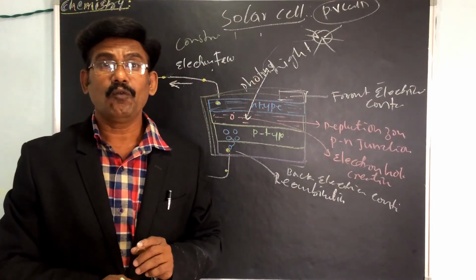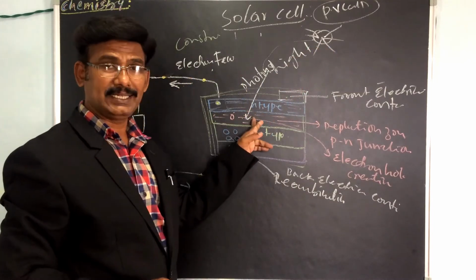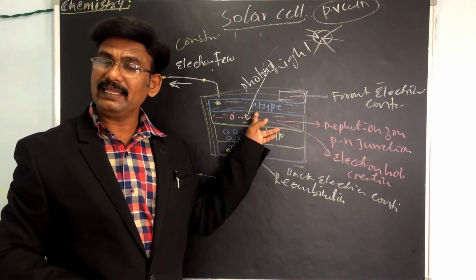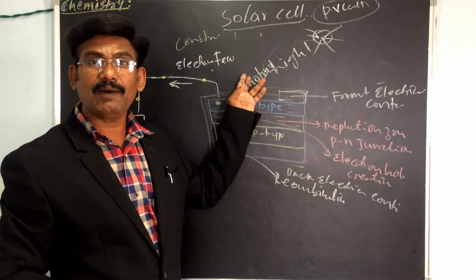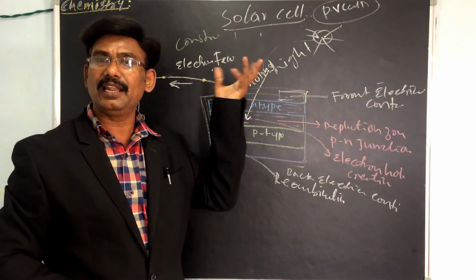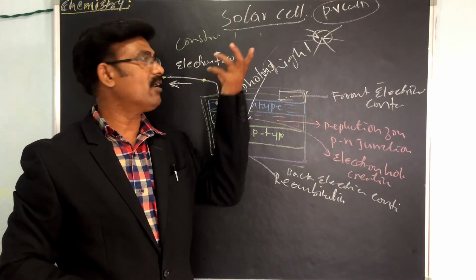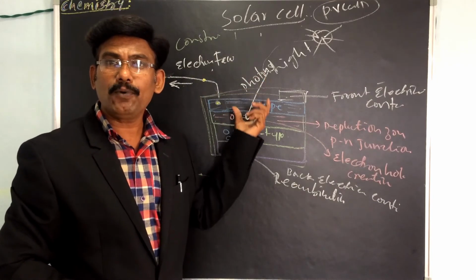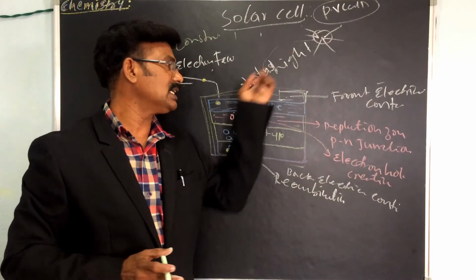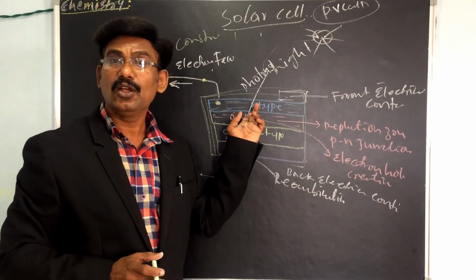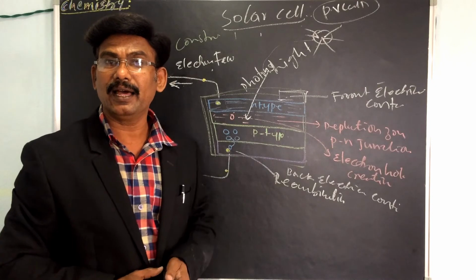Please listen. When light reaches the PN junction, the light contains photons, energy packets. Einstein told us the energy packets are called photons. So photons can easily enter into the junction through the very thin P-type layer.